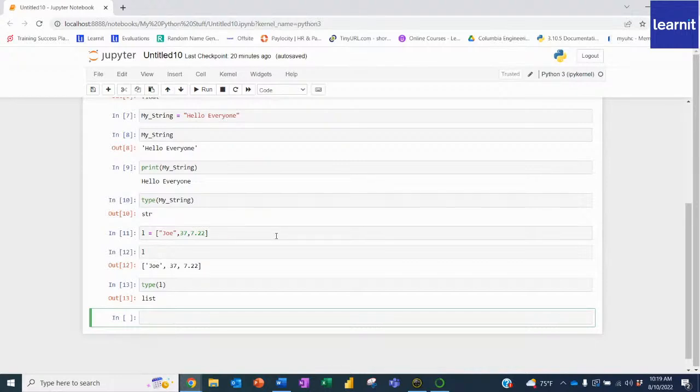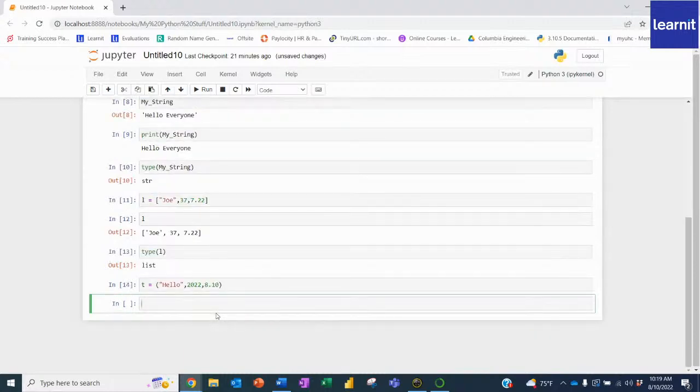All right. So I'm going to create a list again. Or I'm sorry, I'm going to create a tuple. I'll call it T. And I'll say T is equal to, and now I'm going to use parentheses for this. And I'll say that T is equal to hello. Once again, you'll just separate it by a comma. I'll do the year, 2022. And I'll do today's date as the float. So I'll do 8.10. And then I'll use Shift Enter so that it acknowledges that it's inputted.